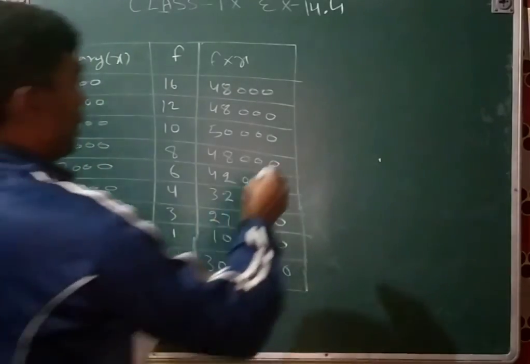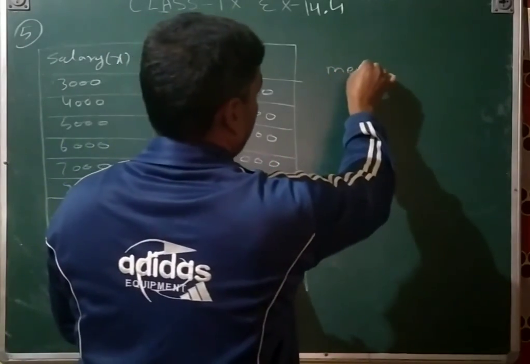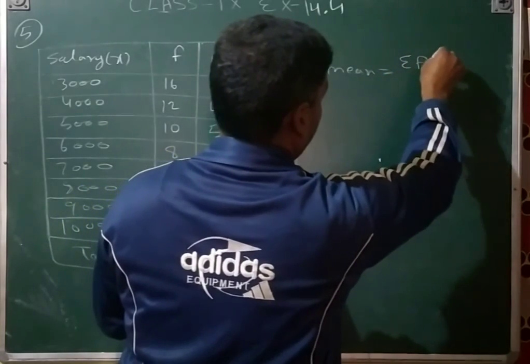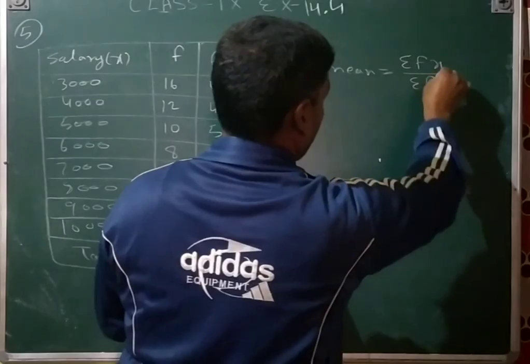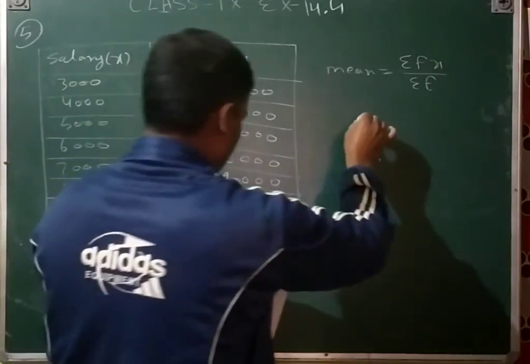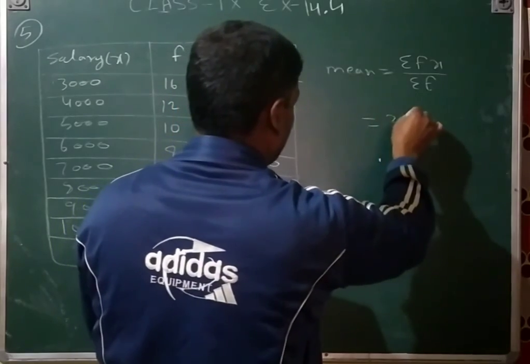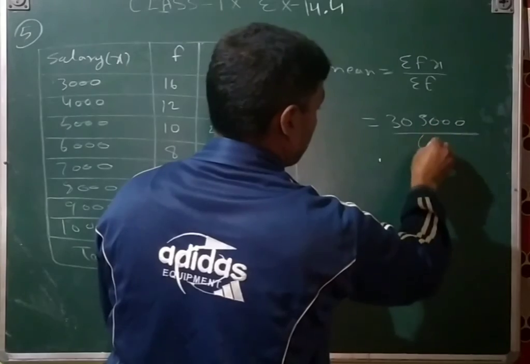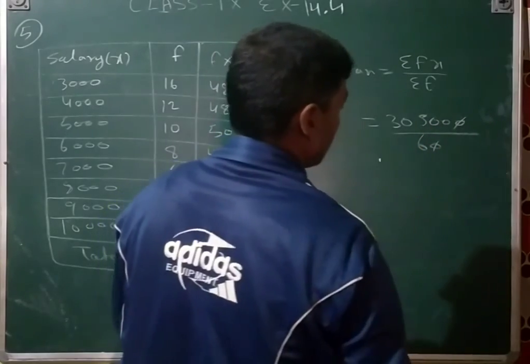Now mean is equal to sigma fx upon sigma f. So this is sigma f and this is sigma fx. So that will be 3500 upon 60. 0 cancels by 0.